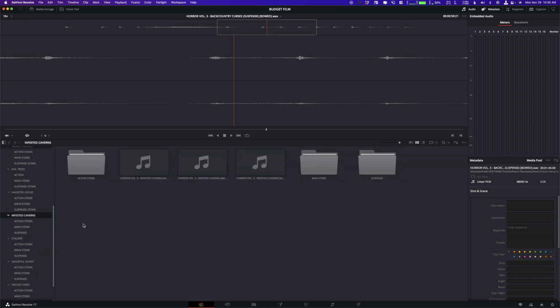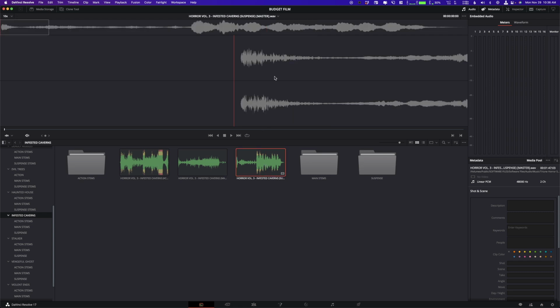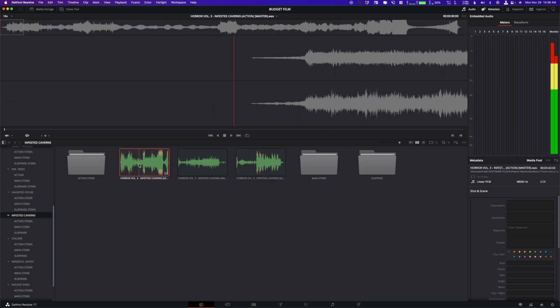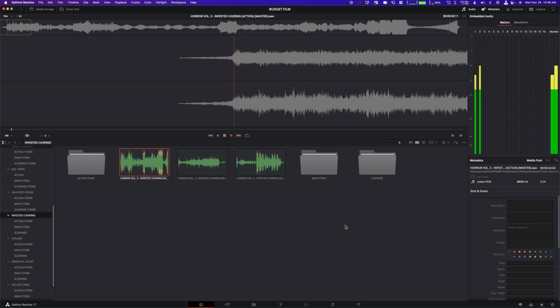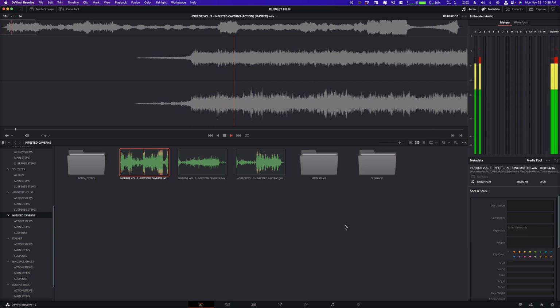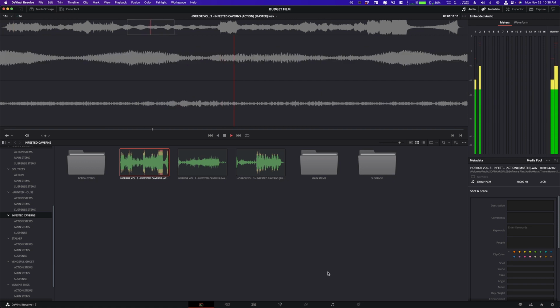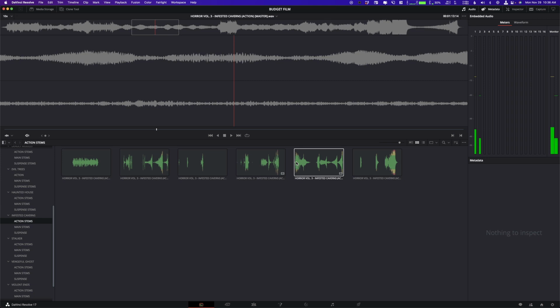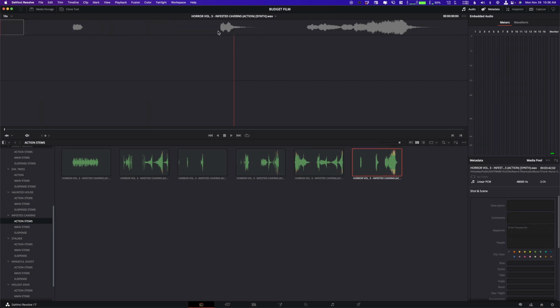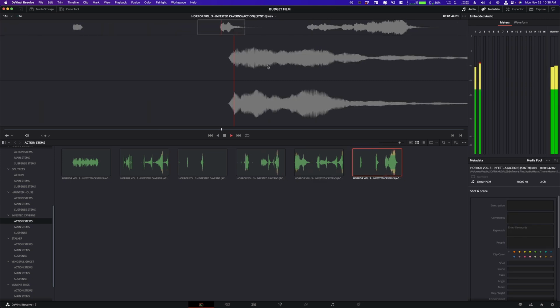Let's try a different one. Let's try the Infested Caverns. Let's say we go to this suspense one, and actually, you know what? Let's go to the action one. Okay, so there's a lot going on in this. We go to the action stems, and we can see all these are broken up. We can use these as their own individual pieces.